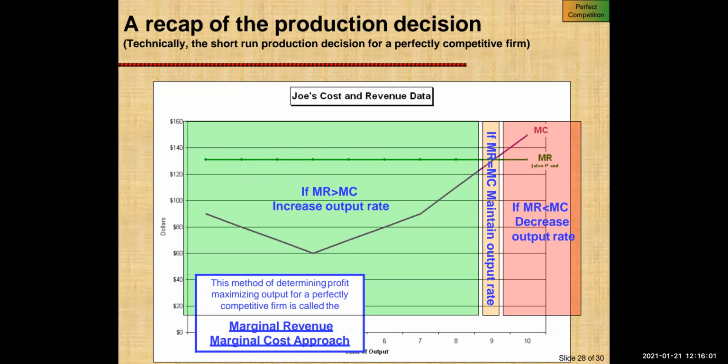And if your MR is less than MC, then there would be a decrease in the output rate. So this method of determining profit maximizing output for a perfectly competitive firm is called the MR-MC approach.